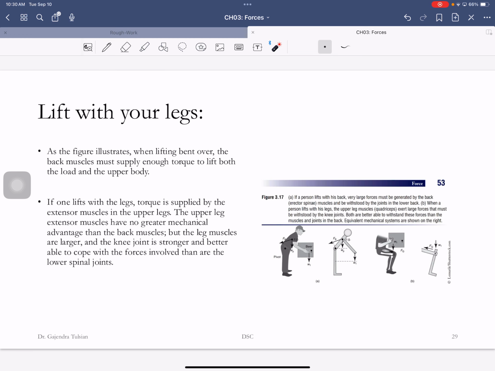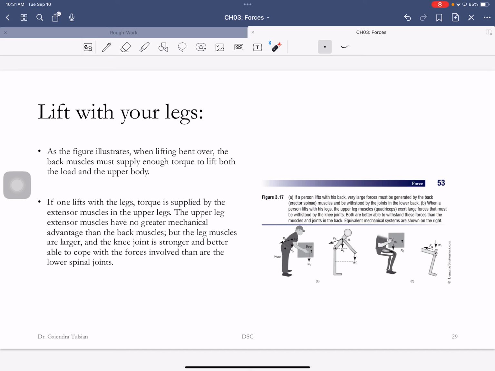Now we'll show you the proper technique for lifting. If you lift like so, there is your pivot point. This weight plus your torso is trying to topple you over this way. If you're lifting like this, it's your back muscles that are providing the counterclockwise torque that is preventing you from toppling. So you're using your back muscles to lift this object when you lift like so. You don't want to do that. Here is how you lift with your legs.